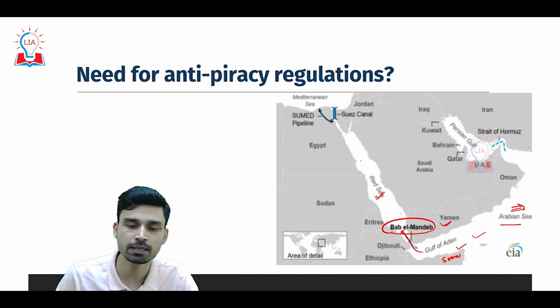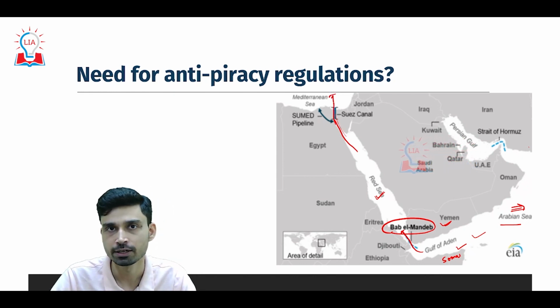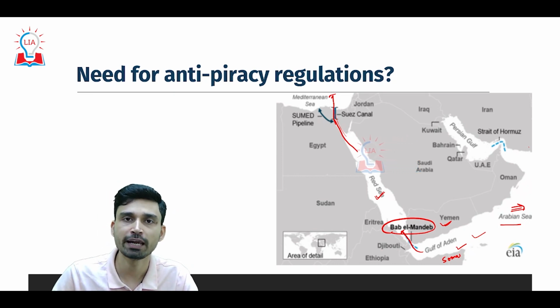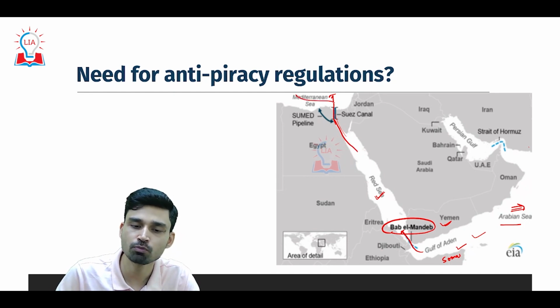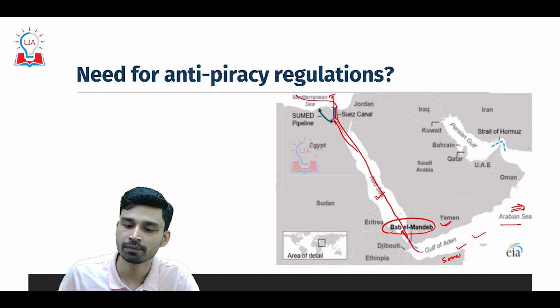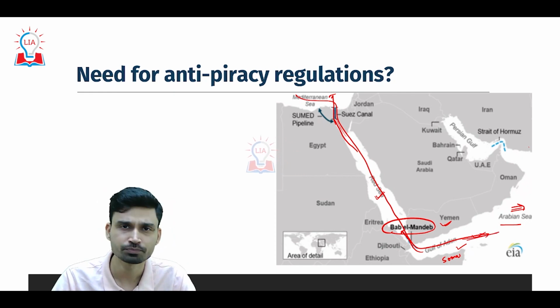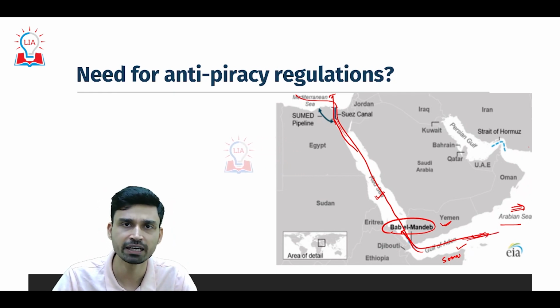And again, if you go more to the north via the Suez Canal, from this Red Sea you can enter into the Mediterranean Sea. So almost all the shipping that is happening from Europe to Asia, Southeast Asia and part of Eastern Africa, most of the ships move through this particular network, and that is why this region has become one of the most piracy affected areas.